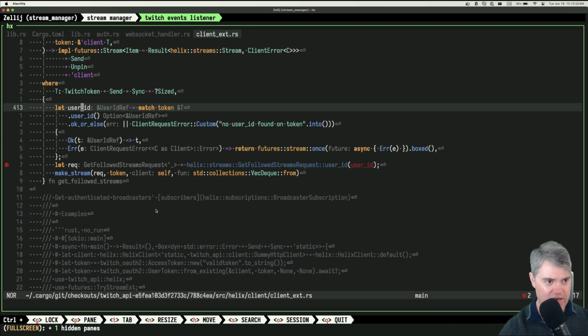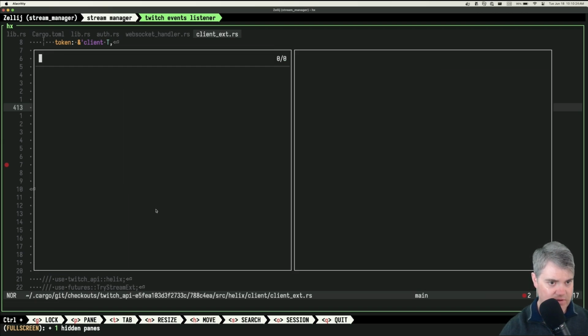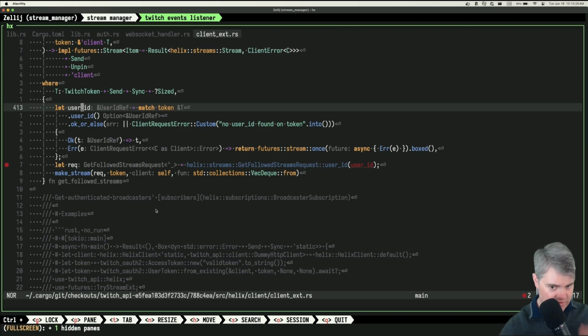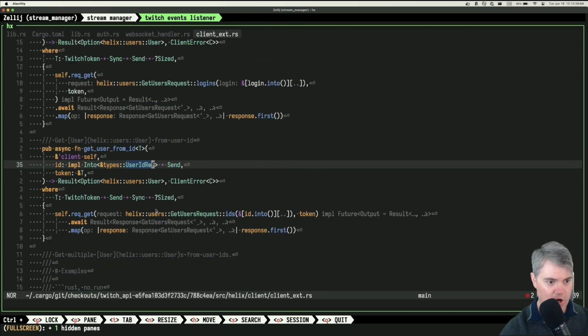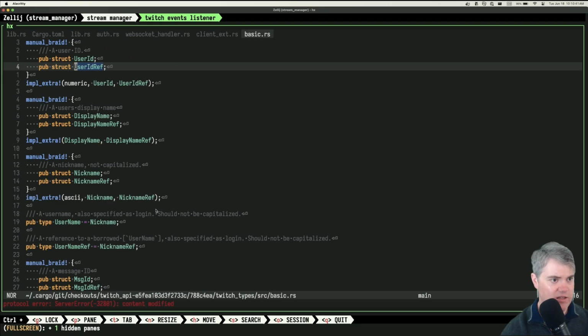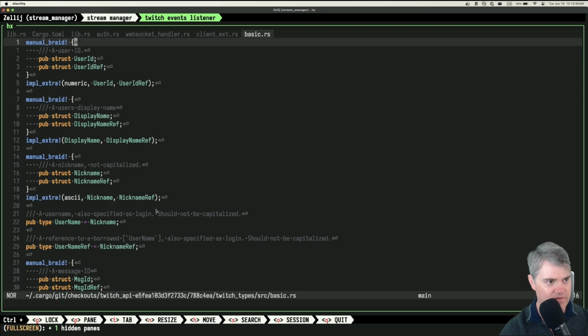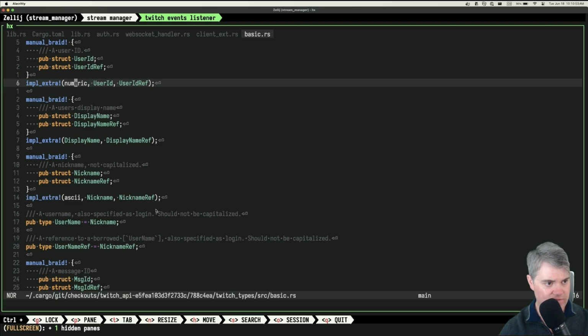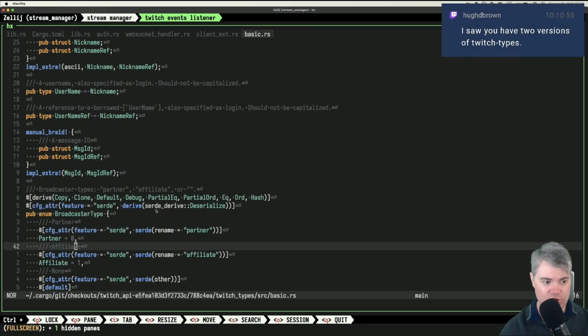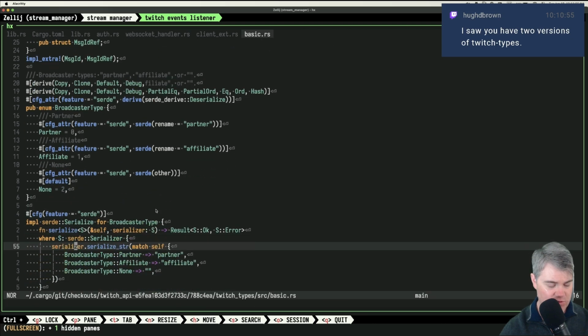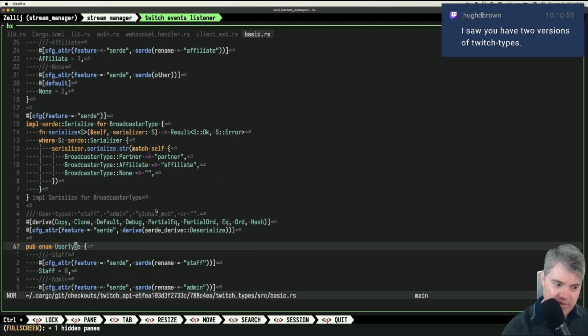User ID ref. Can I find user ID ref? I cannot find that myself here. Probably because it's in their code, right? Oh, but they do have it here, so I can go take a look at it. Okay, they're doing some fun stuff with the macro here. So user ID ref, which is a user ID. Okay, got it. But clearly they don't do an into cow for that or from cow. I can't do that myself.